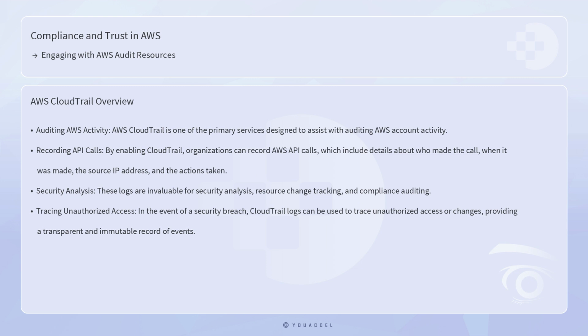AWS CloudTrail is one of the primary services designed to assist with auditing AWS account activity. By enabling CloudTrail, organizations can record AWS API calls, which include details about who made the call, when it was made, the source IP address, and the actions taken. These logs are invaluable for security analysis, resource change tracking, and compliance auditing. For instance, in the event of a security breach, CloudTrail logs can be used to trace unauthorized access or changes, providing a transparent and immutable record of events.